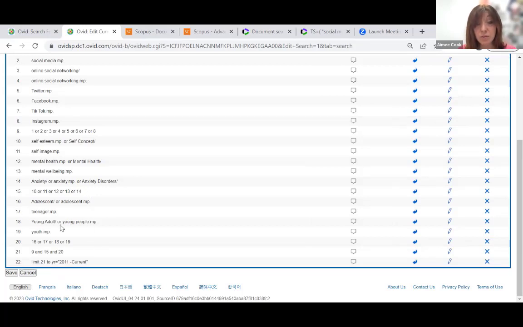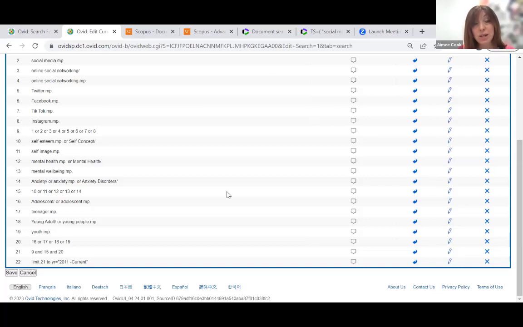And then the final facet, we've looked at the population. That was teenagers. We've used adolescent, teenager, young adult, young people. And again, we've connected these. The last thing that I've done here is I've limited the date range, because that's specified in the question. That represents my search on Medline, having used the controlled vocabulary and the keyword searching to pull everything together. So it's really important to make sure that you're using both sets that are available to you. Check the taxonomy, go through the MeSH headings, and make sure that you're using everything that's available to you.